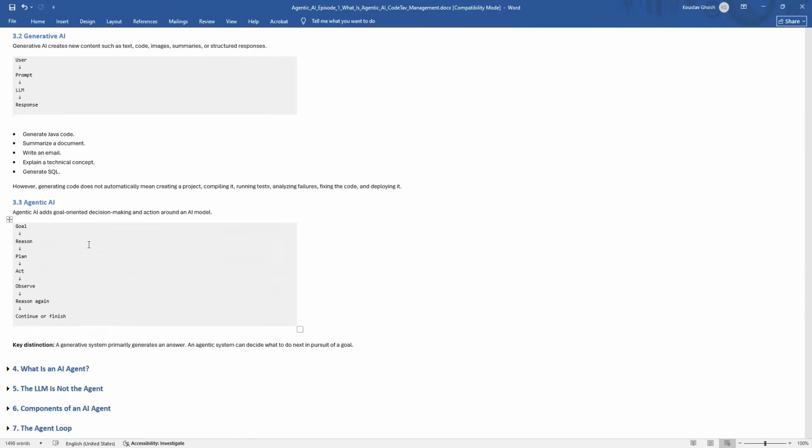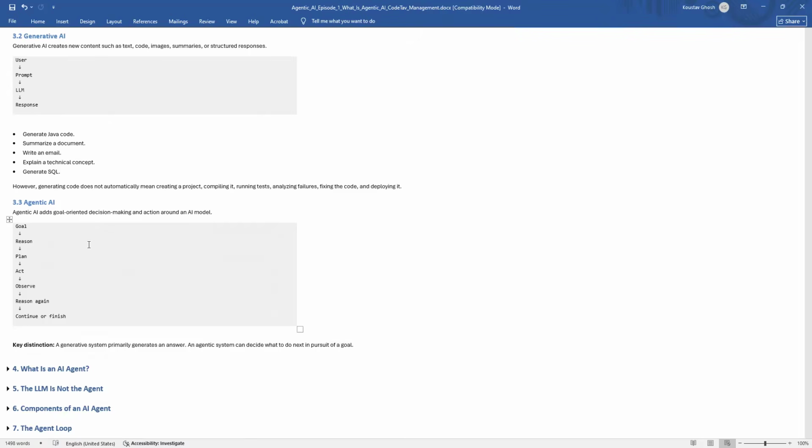So agentic AI adds something very important: goal-oriented decision making and action, not only decision making. According to the decision, it will do the task as well, so it completes its action. So instead of simply prompting and getting a response, we can have a proper goal, then reason, plan, act, observe, reason again, continue or finish. The key difference is that generative AI primarily generates an answer, but agentic AI works toward a goal.